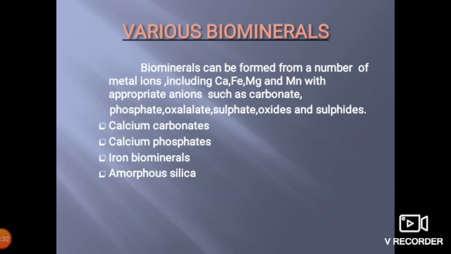The next slide shows the various biominerals. Biominerals can be formed from a number of metal ions including calcium, iron, magnesium and manganese, with appropriate anions such as carbonate, phosphate, oxalate, sulfate, oxides and sulfides. That is calcium carbonate, calcium phosphates, iron biominerals and amorphous silica.